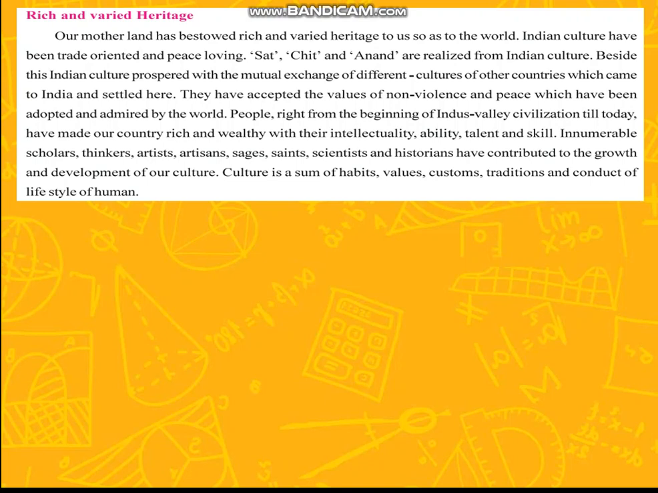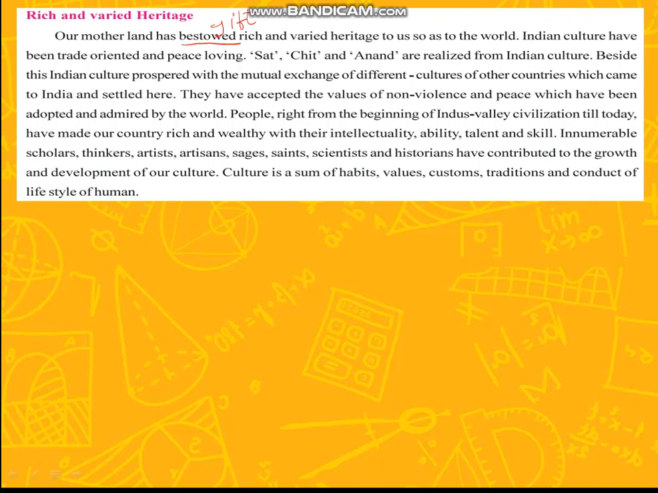Our motherland has bestowed. Now, this particular word is very important. Bestowed means gift. Our motherland has bestowed his gift and varied heritage to us all the world. Okay. Indian culture has been trade oriented.